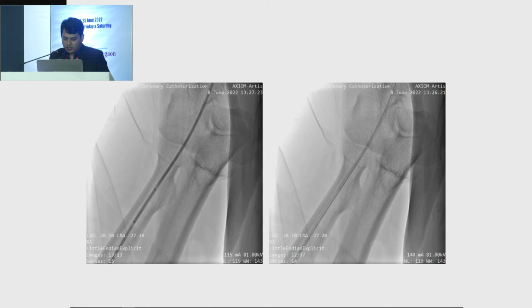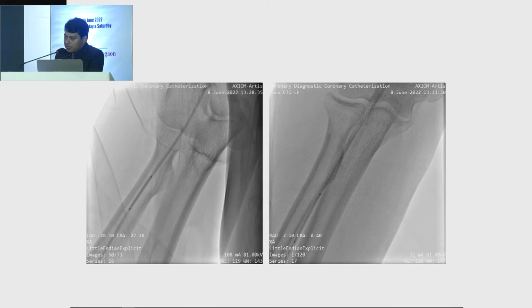We took a cine to see whether there was any kinking in the catheter, but there was no kinking. We took the stent out and took a cine, but the vessel was showing a very smooth lumen. So we were in a dilemma. What was the reason? Is it the wire or the catheter that prevents the advancement of the stent?